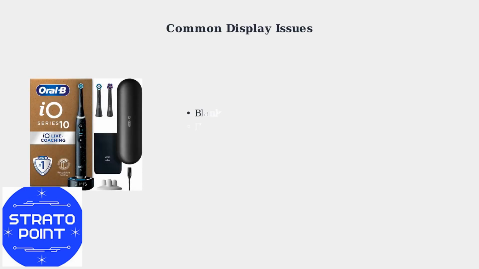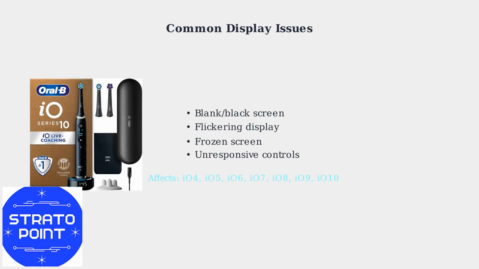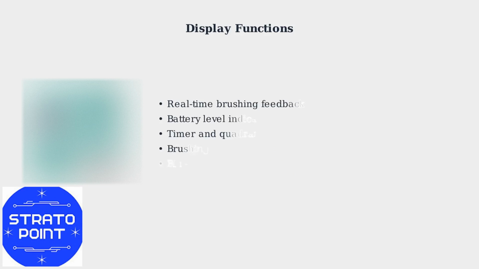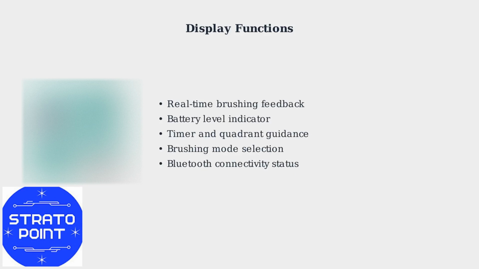Experiencing a blank, flickering, or frozen screen on your Oral-B IO toothbrush? Display issues are common in models IO4 through IO10, launched since 2020. The IO display serves important functions, showing brushing feedback, battery status, timer guidance, and mode selection. When it fails, you lose these helpful features.